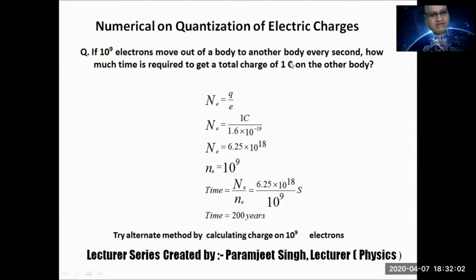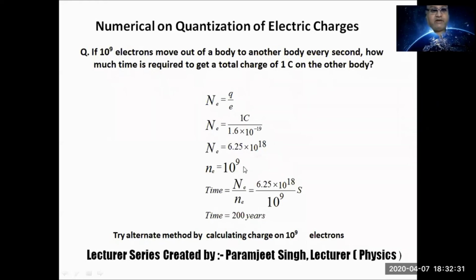Now there can be an alternative method of solving this question. Here we have converted 1 coulomb into number of electrons. You can convert 10 raised to power 9 electrons to charge, and divide charge by charge, that is 1 coulomb by the charge on 10 raised to power 9 electrons, and you will get the answer again. So try the alternate method. This is for your homework. Okay, I have given a hint.